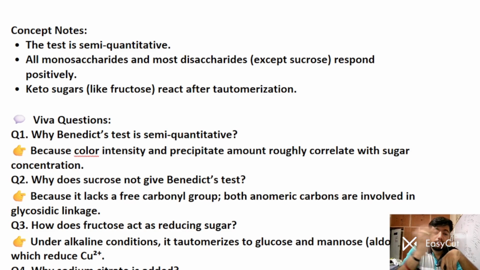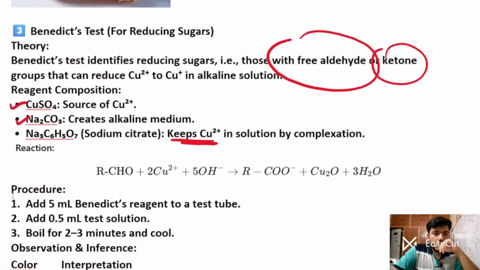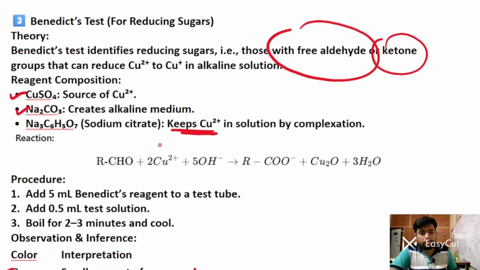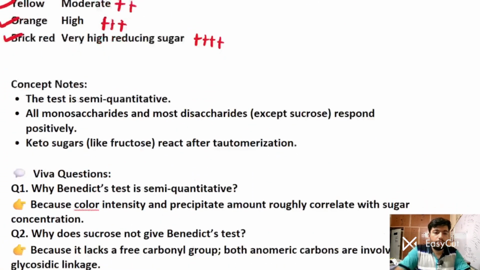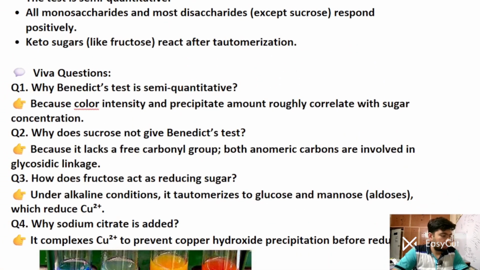How does fructose act as a reducing sugar? Under alkaline conditions, it tautomerizes to glucose and mannose aldoses, which reduce copper 2+ ions. I hope this is clear. Under alkaline medium, you can see the copper 2+ ion goes to copper 1+; if you find the oxidation number, it is single positive. So copper 2+ ion undergoes reduction. This is very clear, right? Okay.